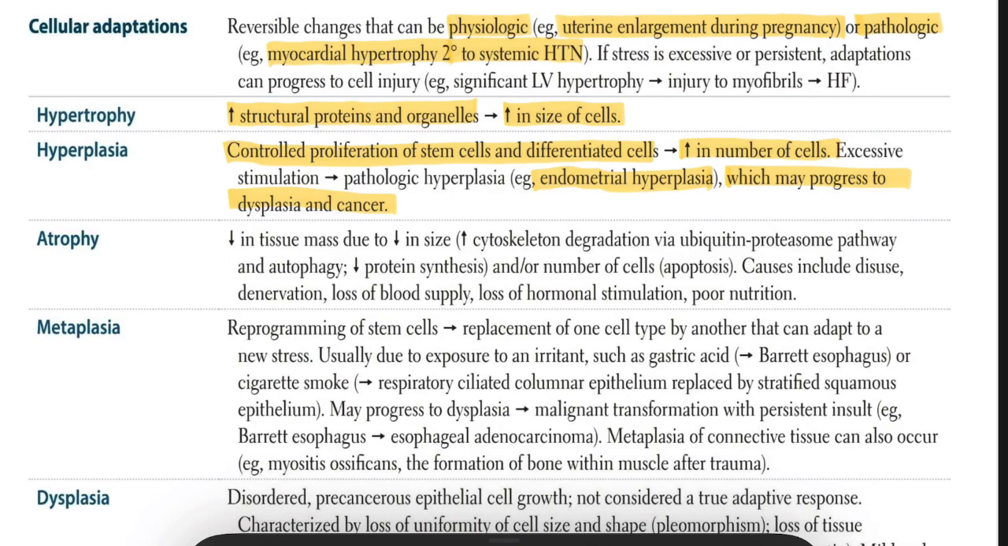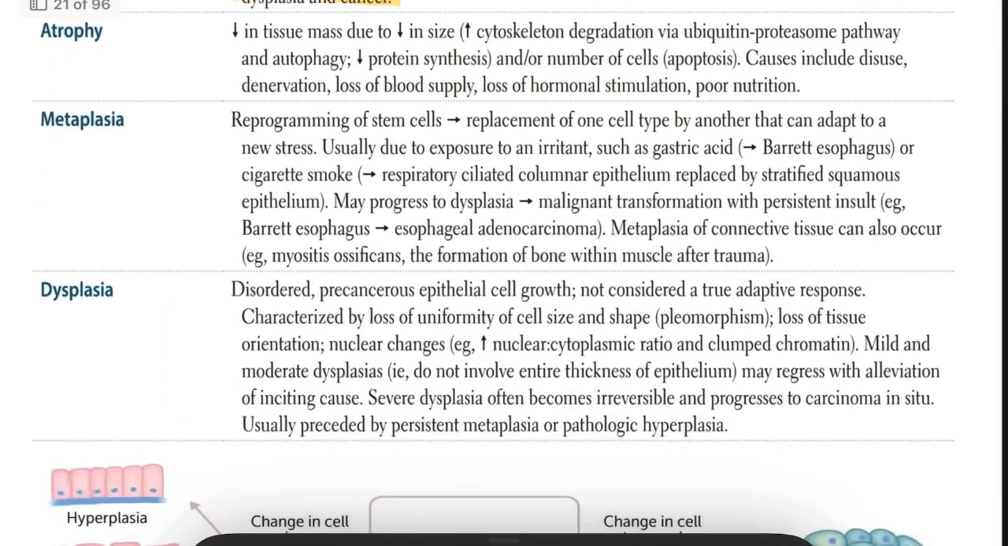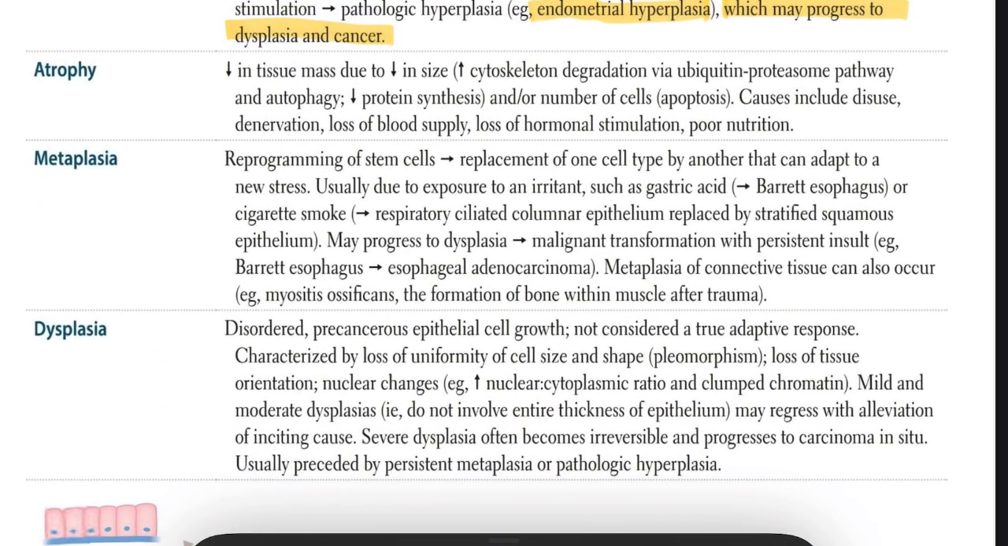Next one, atrophy. A means absence, trophy means size. So atrophy means a decrease in tissue mass due to either decreased size of cells or decreased number of cells. Why does it happen? Because of disuse, that means the patient is not using that hand, like a limb in a cast.